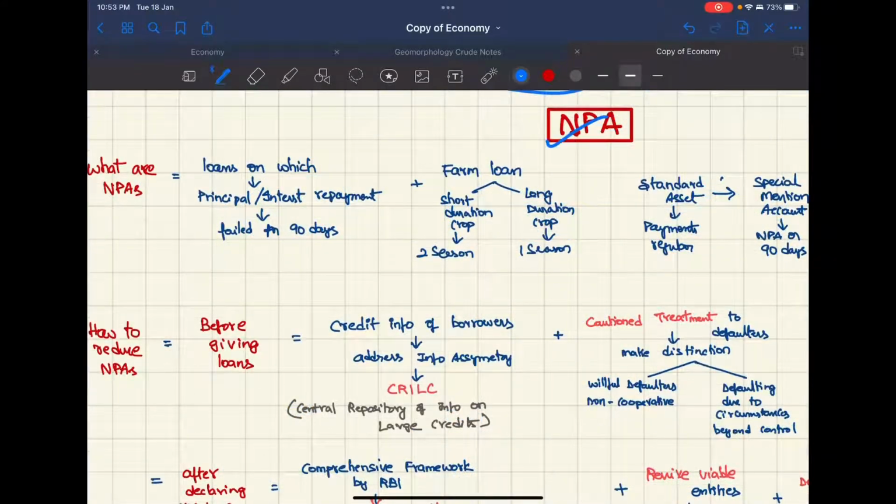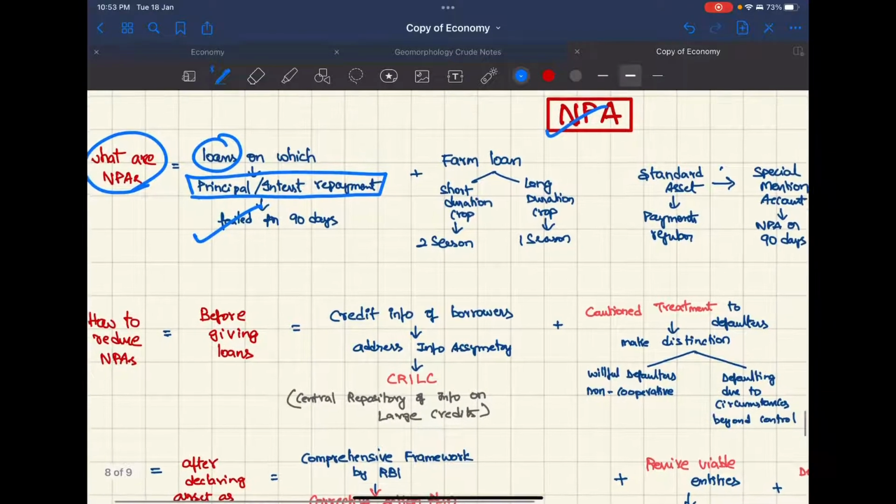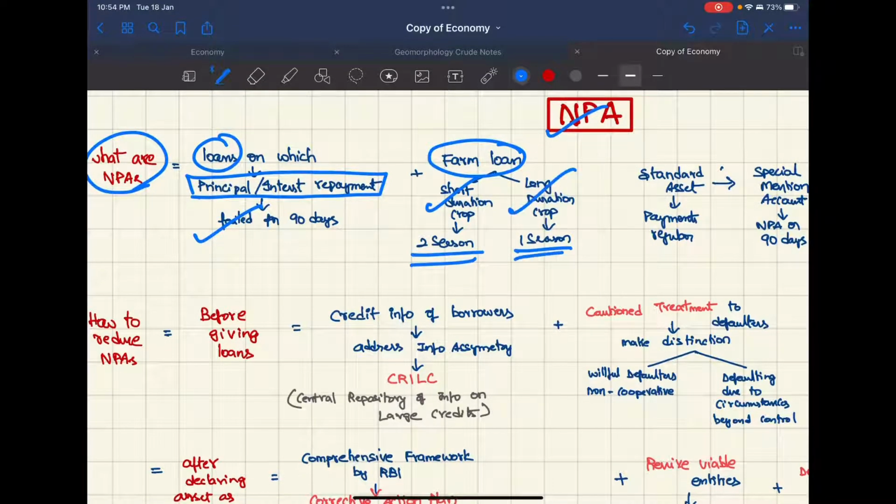Now coming to NPAs. What are NPAs? These are loans on which principal or interest repayment has failed for 90 days. In terms of farm loans, if it is a short duration crop, 2 seasons. Long duration crop, it would be 1 season.